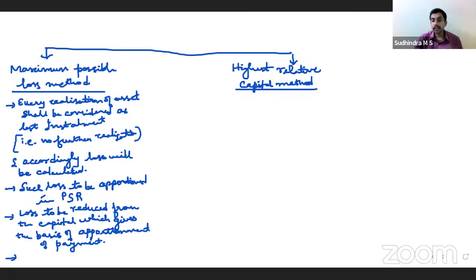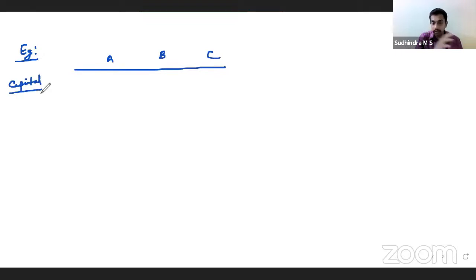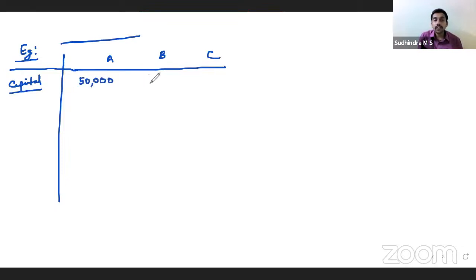Below that, example. A, B, C partners. You can write it completely below that also, if you find it difficult to fit in there. So you can give the heading: this is maximum possible loss method. So capital balances 50,000, 30,000, 20,000.